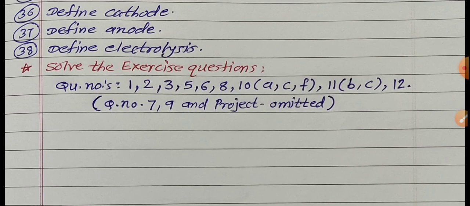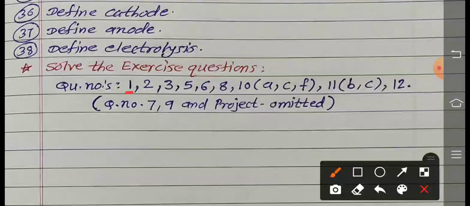So, in the exercise questions, solve question number 1, all options, 2, 3, question number 5, 6, 8, 10 A, C, F. In question number 10, A, C, F, check that. The remaining ones we already solved in the previous assignment. Question number 11, B and C. The first one, distinguishing acids and bases, we already wrote in the previous assignment. And question number 12, question number 7 and 9. And whatever project is given in our exercise is omitted.